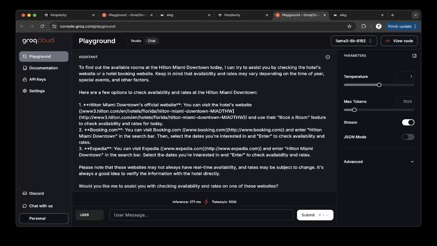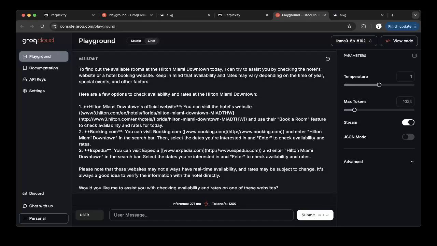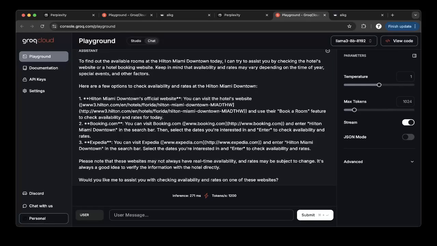Essentially, this is all pre-trained data. Let's say if they have this Hilton.com link in their training data, you will have it. If they don't have it, you won't get that information. Now LLaMA 3 8B does have this information, so you'll get it. But they're also just asking you to check out their website, which is okay.